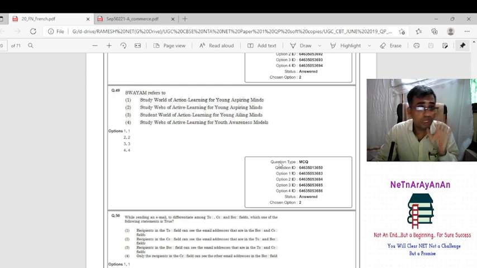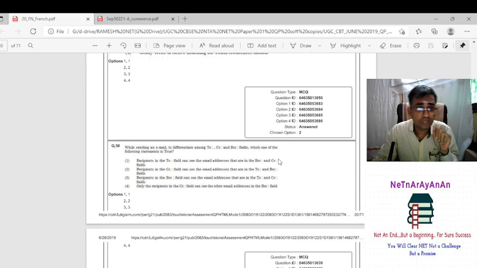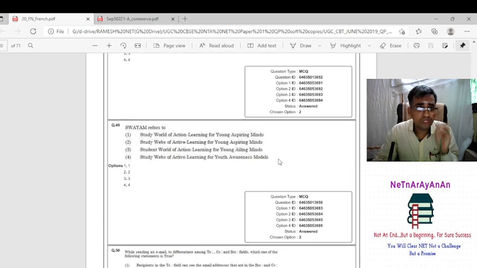Study world is not the answer. So it is study webs for active learning. If you know it is study webs for active learning and for aspiring minds, it is well and good. Even if you don't know, you can just eliminate. It is not ailing, it is not awareness, it is not model, right? So it is not study world, it is study web.